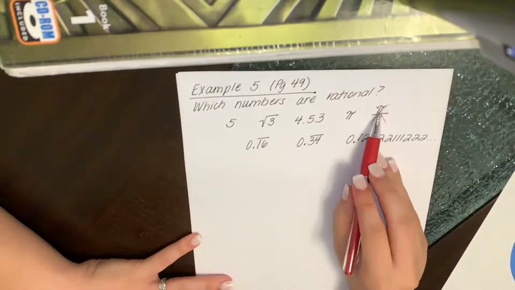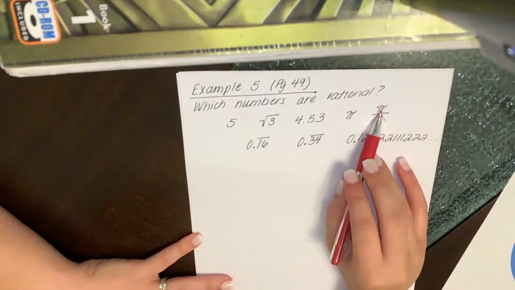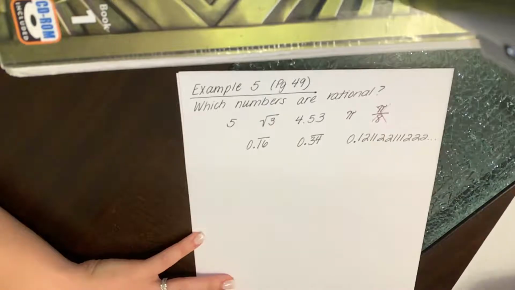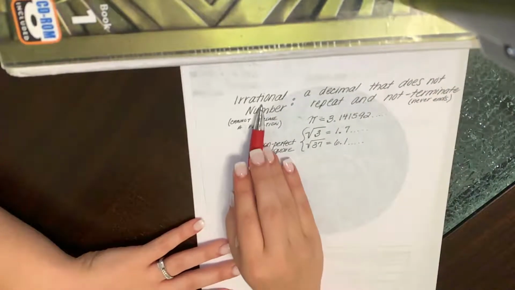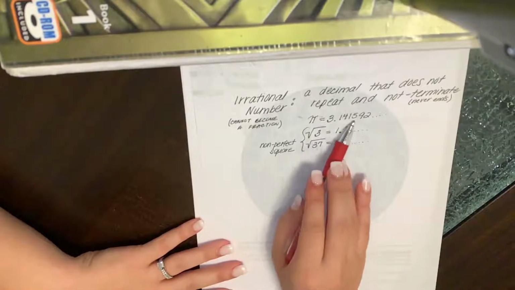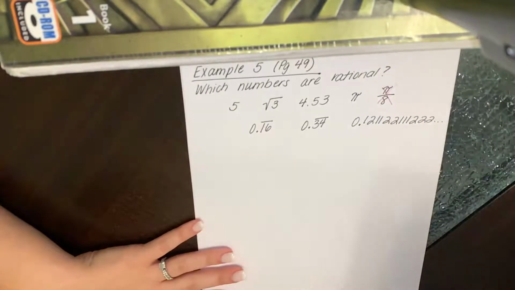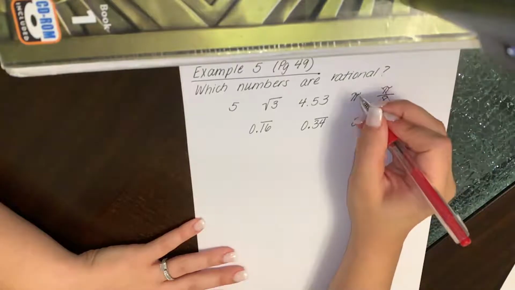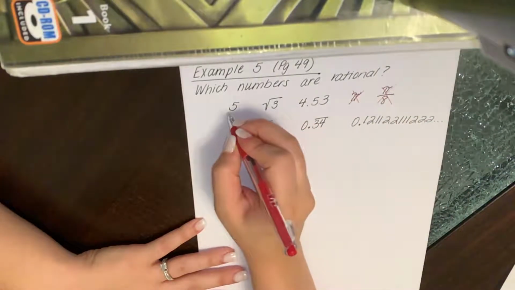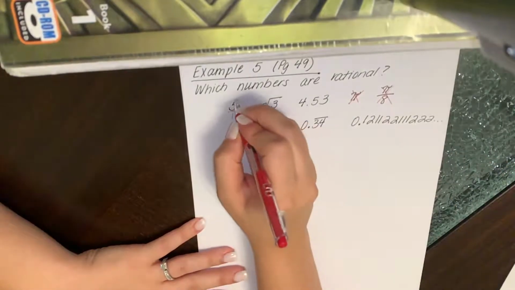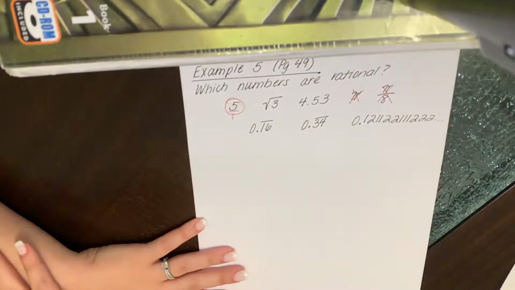And that's because anything associated with pi automatically makes it irrational. Remember, as we wrote back here, an example of something that's irrational is pi. So we know that that is not rational. So pi over 8 and even pi are not rational. However, 5, I can put that over 1. Okay, that's rational.